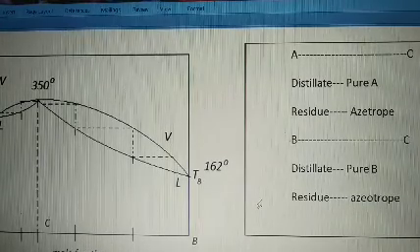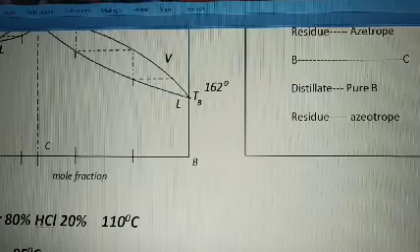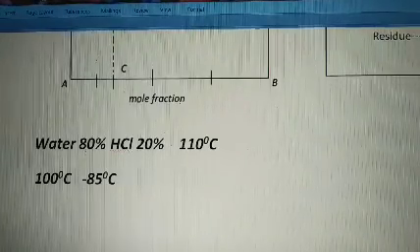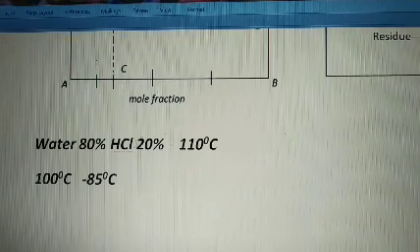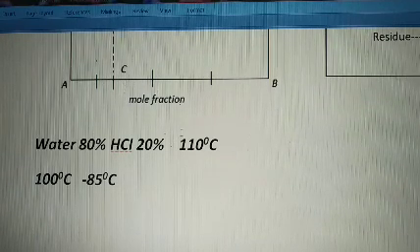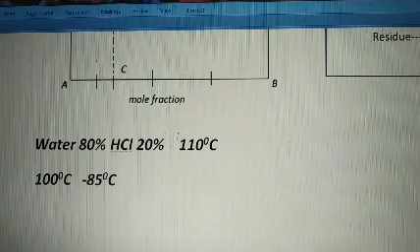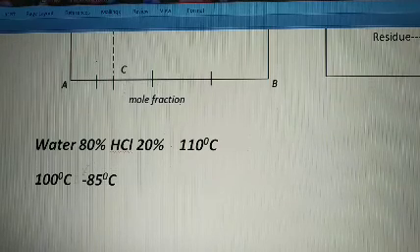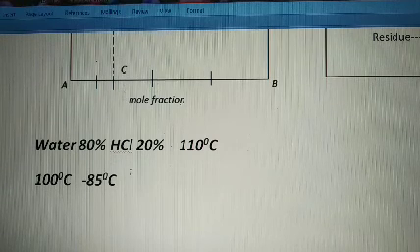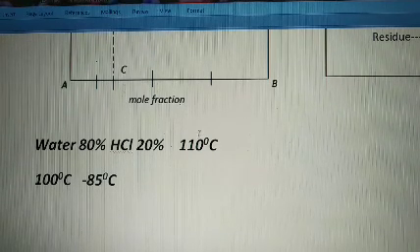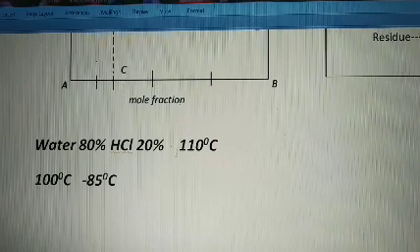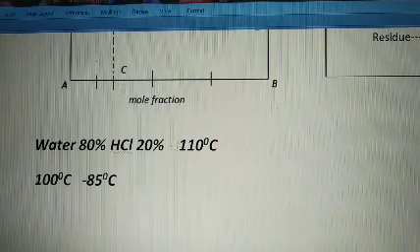Whether it happens or not, here is an example. You can see here, if I take 80% of water and 20% of HCl gas, then it boils at 110 degrees Celsius, which is the boiling point neither of water nor of HCl. Water boils at 100 degrees Celsius, HCl boils at minus 85 degrees Celsius. But see the positive deviation: this maximum boiling liquid's boiling point has been increased to 110 degrees Celsius.